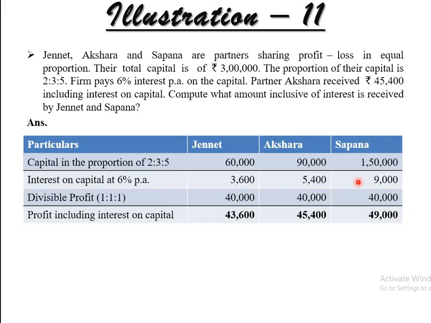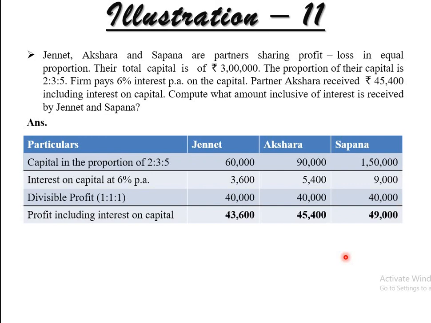But before that, one more thing is there. I want to give you the information about that one. Aksara has received 40,000, right? That is the amount that came with the help of this 45,400 minus 5,400. That is the 40,000, right? Then on this amount basis, the other two partners, Janet and Sapna, will get the same amount because of this one. That's why it is given.